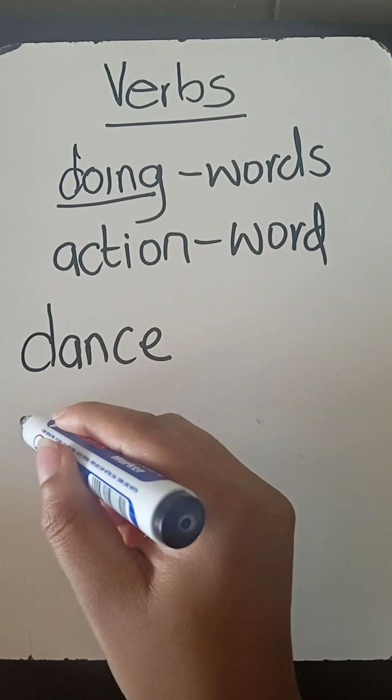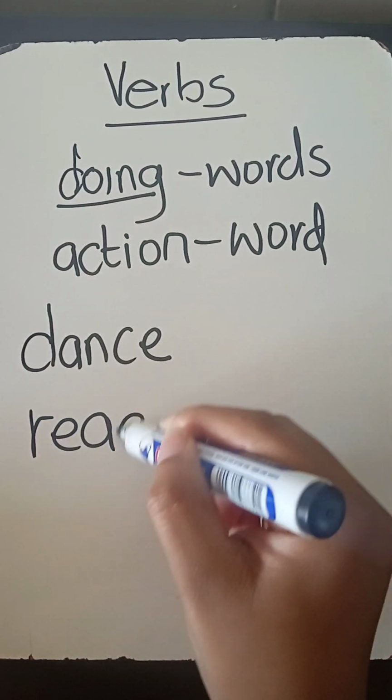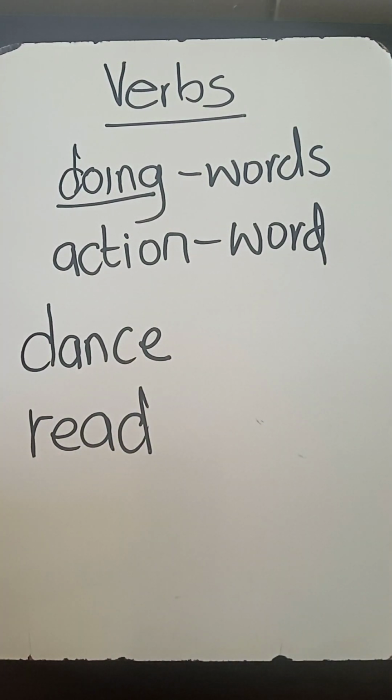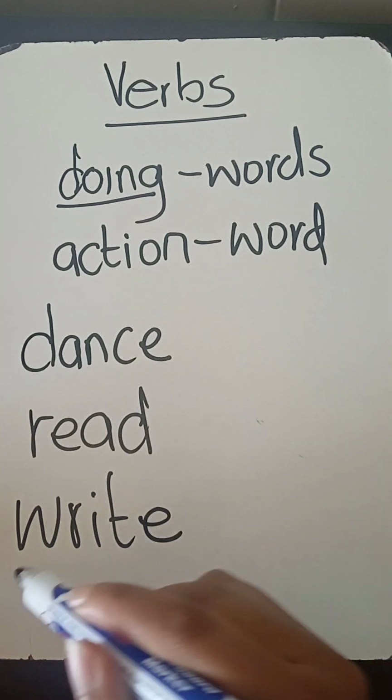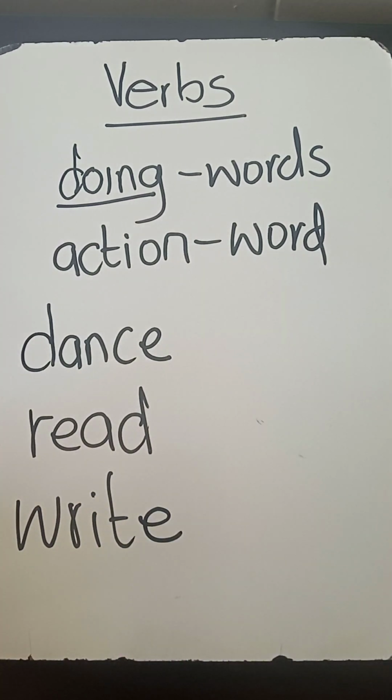You can also consider read. You are reading, you have your book in your hands, you are reading that book, you're trying to understand what it talks about. And when you are doing that, what are you doing? You are doing something. That is why this word is referred to as a verb, because it describes an action that a person does. We can also look at another word, which can be to write. Like I am doing right now when I'm writing, I am doing an action, and the word that describes that action is write. So it is referred to as a verb.